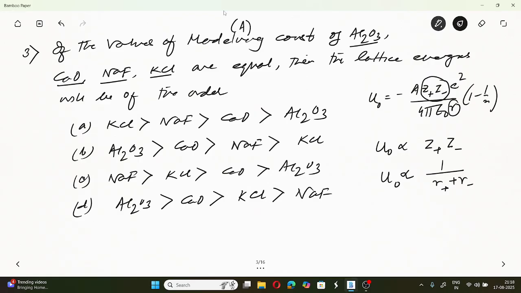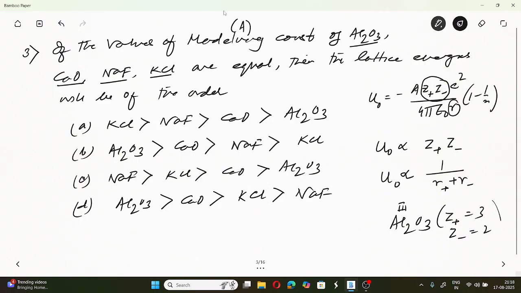Now, if you look at the Z values for Al2O3, aluminium is trivalent and oxygen has oxidation state 2. So Z+ equals 3 here and Z- equals 2. According to the Born-Lande equation, for Al2O3, Z+ Z- will be the highest. Then comes calcium oxide: bivalent calcium, so Z+ equals 2, Z- equals 2.